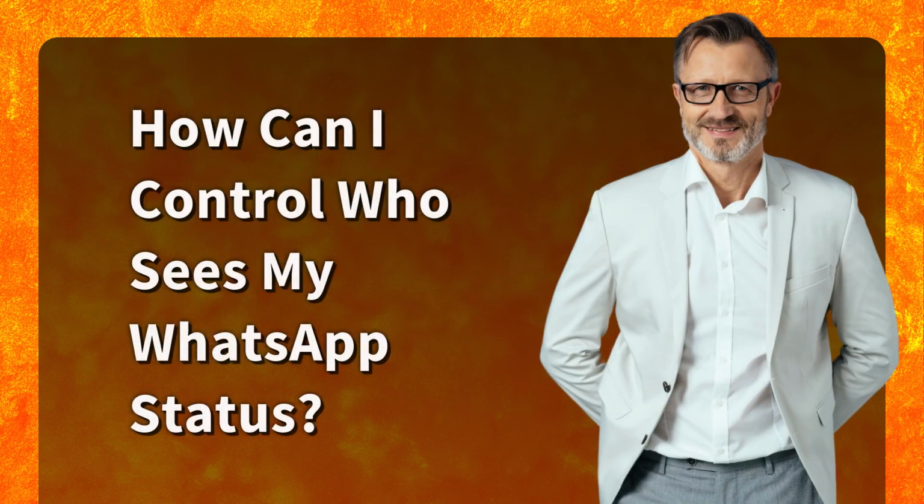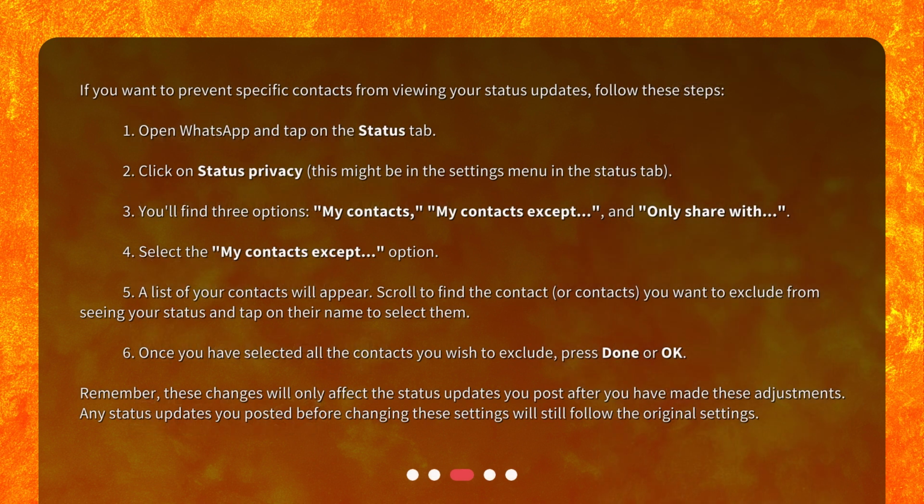How can I control who sees my WhatsApp status? If you want to prevent specific contacts from viewing your status updates, follow these steps. 1. Open WhatsApp and tap on the Status tab. 2. Click on Status Privacy. This might be in the Settings menu in the Status tab. 3. You'll find 3 options: My Contacts, My Contacts Except, and Only Share With. 4. Select the My Contacts Except option.